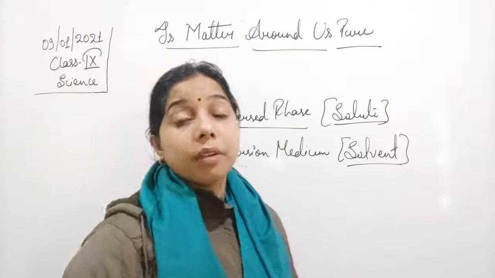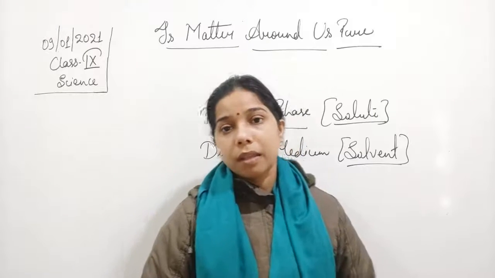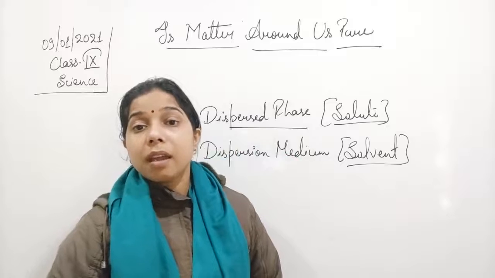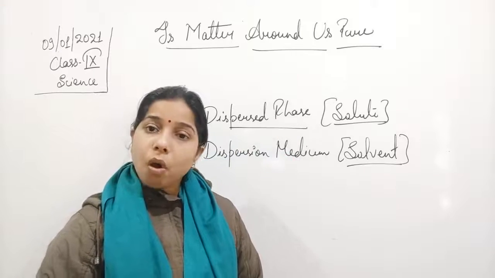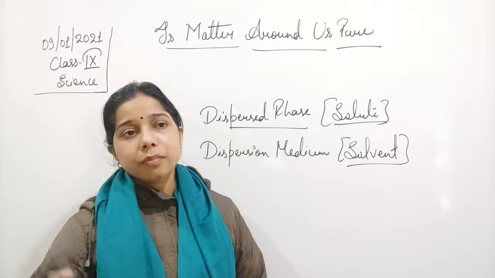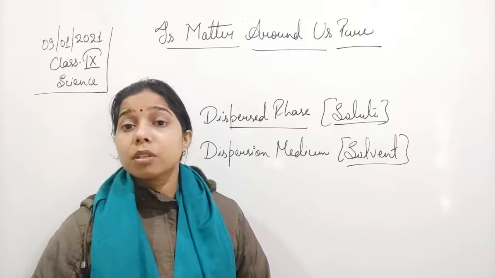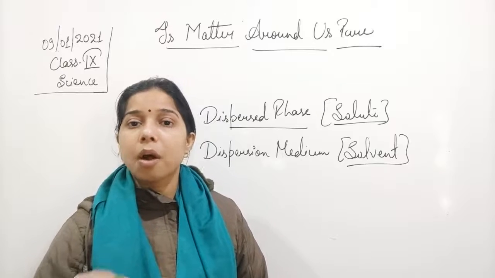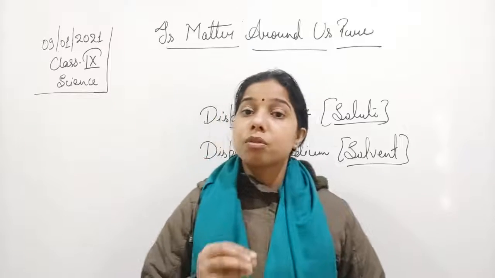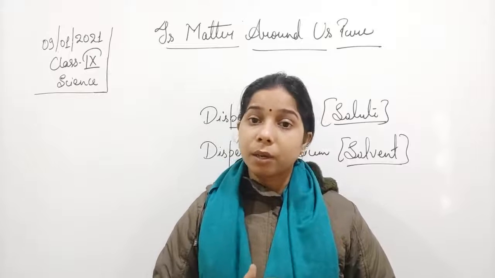In this topic, students, we have also understood what an aqueous solution is and what a non-aqueous solution is. An aqueous solution is a solution in which the solvent is water. Anything which is dissolved in water is known as an aqueous solution.